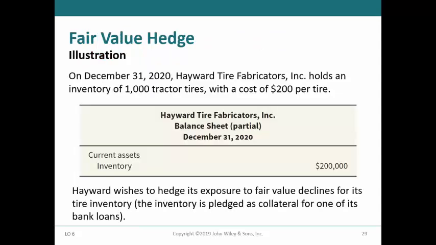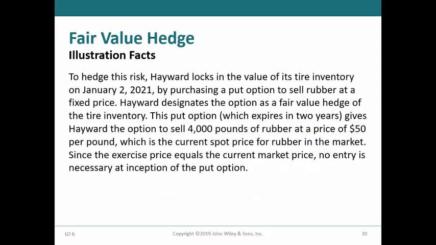To illustrate the use of a derivative in a fair value hedge, we will consider Hayward Tire Fabricators, Inc. that holds an inventory of 1,000 tractor tires with a cost of $200 per tire. The current value of the inventory is $200,000. Because the inventory is pledged as collateral for one of its bank loans, Hayward wants to hedge its exposure to fair value declines. To hedge the risk that the value of the tire inventory will decline, Hayward wants to lock in the value by purchasing a put option to sell rubber at a fixed price.